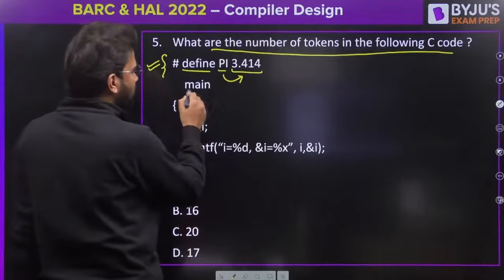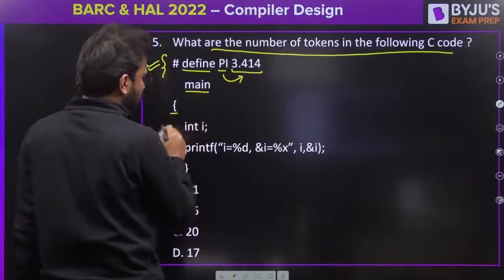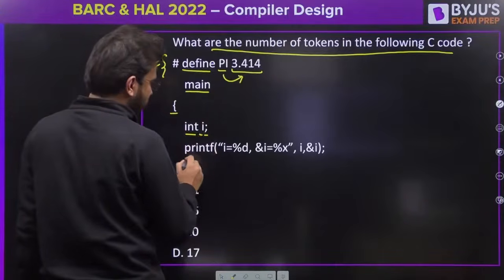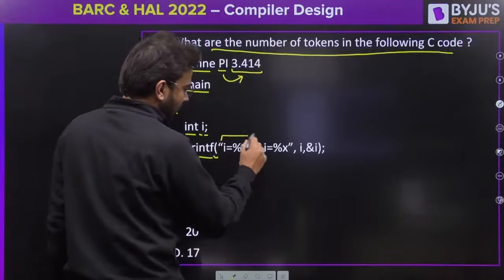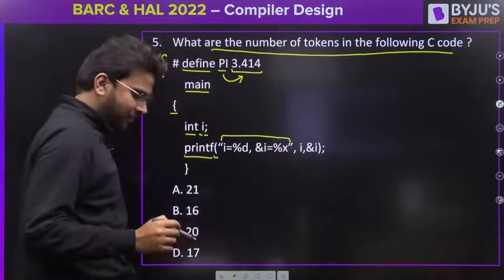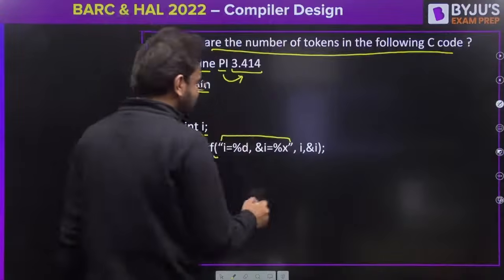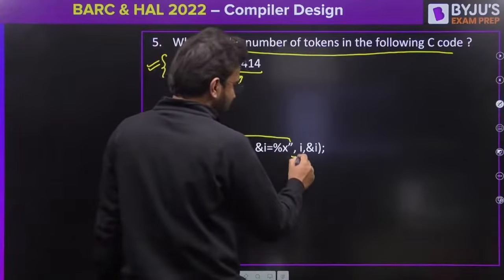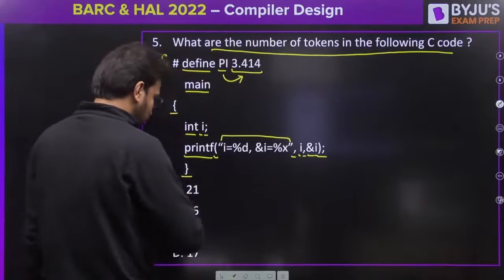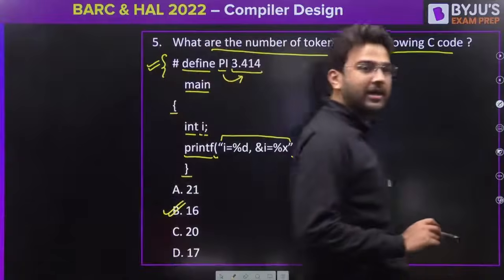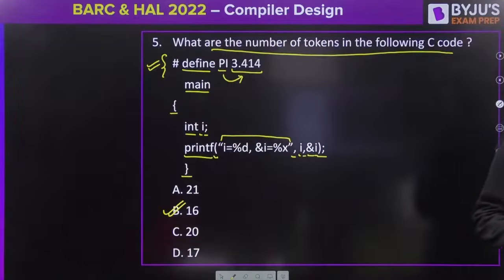Now let's count the tokens from here. So 1, 2, 3, 4, 5, 6, 7, 8. When we have a string or literal, we count it as a single one. 9, 10, 11, 12, 13, 14, 15. And this is 16. Option B is the correct answer. 16 is the correct answer for this question.